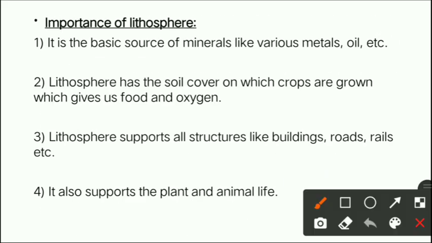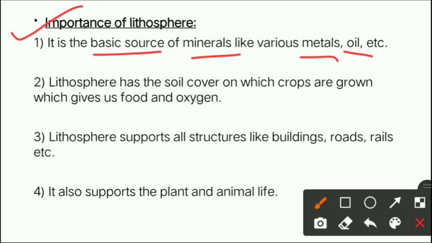Now we are moving to the next, which is the importance of lithosphere. Now students, here we are trying to understand what are the importance of lithosphere. So basically there are 4 importances. The first is, read the point along with me. It is the basic source of minerals like various metals, oils, etc.